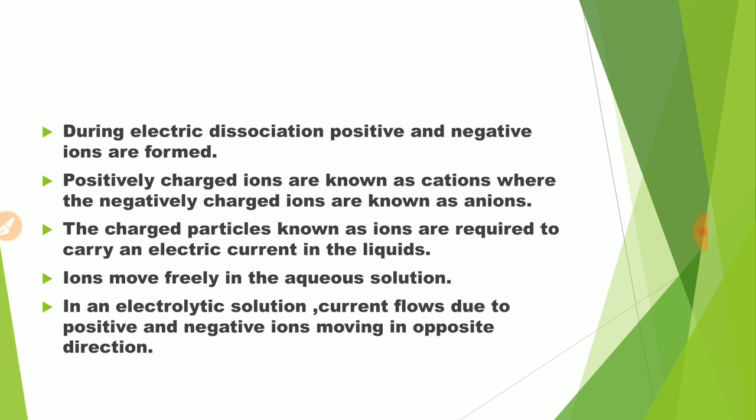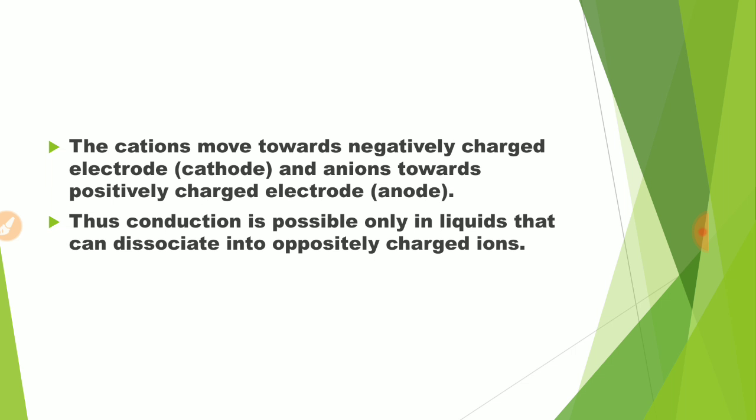So the charged particles known as ions are required to carry an electric current in the liquids. Why can liquids conduct electricity? Due to the presence of ions, because ions move freely in the aqueous solution. So in an electrolytic solution, current flows due to positive and negative ions moving in opposite directions.